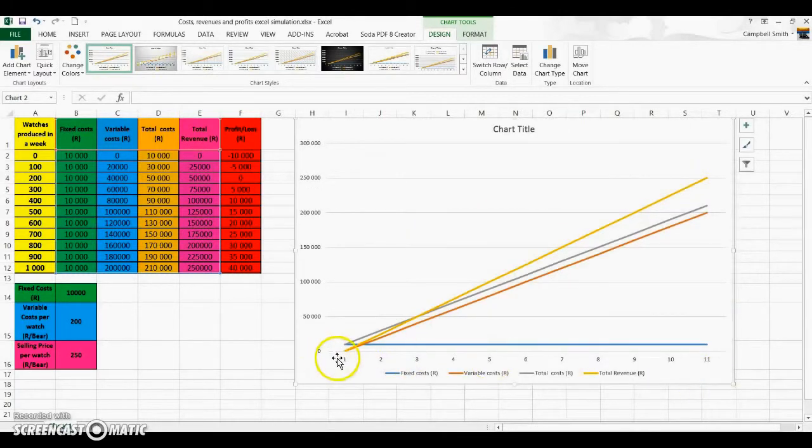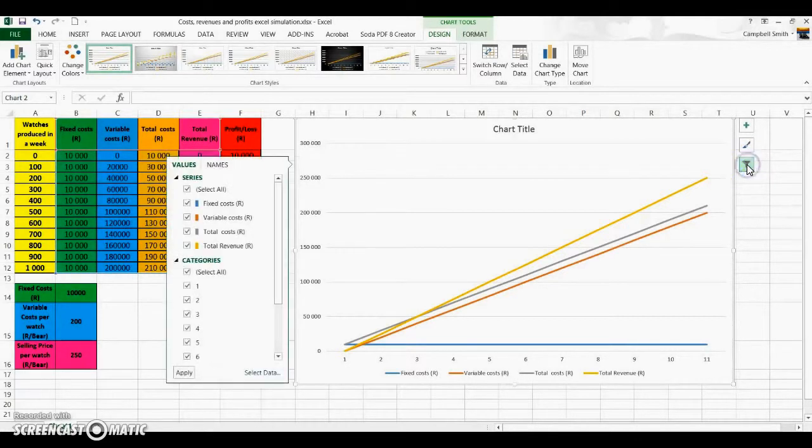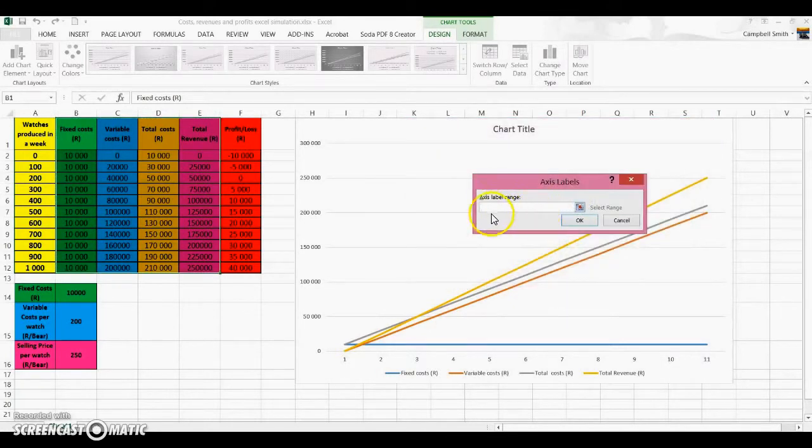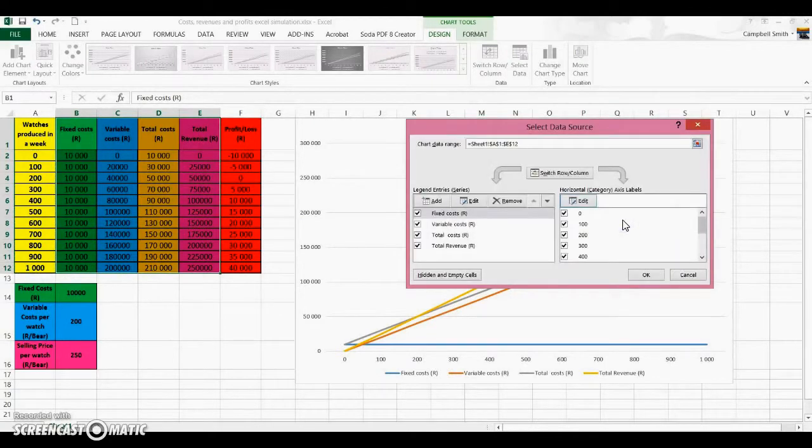Now we need to add a few things. As you'll see, at first the information on the x-axis is incorrect. To change that, we need to click on this little glass funnel button, and then go down to select data. Now I need to edit the horizontal axis. If I go to edit, I'm now going to choose the range that I want to use. I wanted to use this range over here, 0 to 1000 watches. So I select that data and hit OK. And as you'll see now, the x-axis has changed to 0 to 1000.